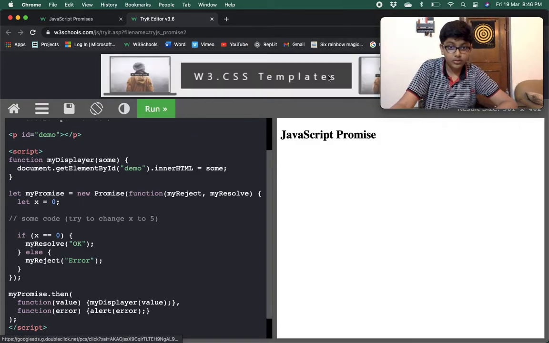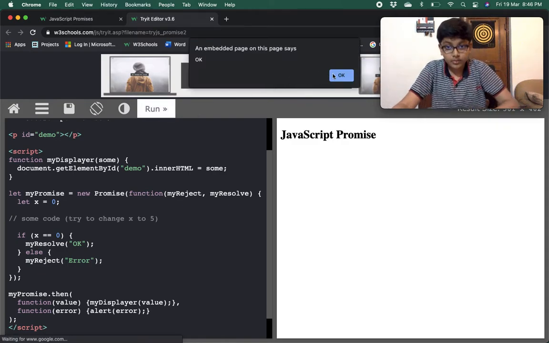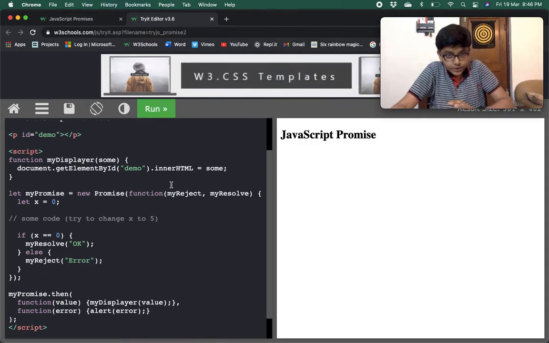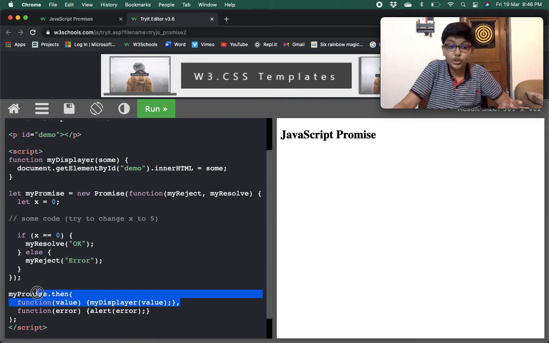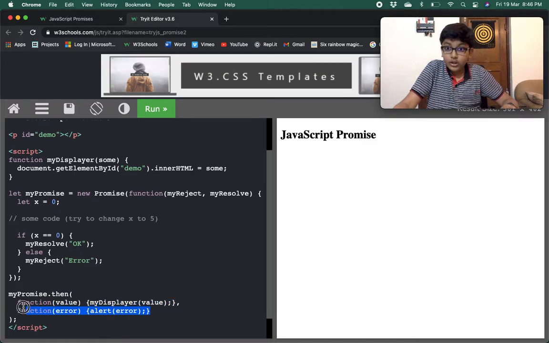Okay, so try to understand, here we have changed the order. The order is my reject and my resolve. So my reject is the success function and my resolve is the error function, though the names are not suiting for them.